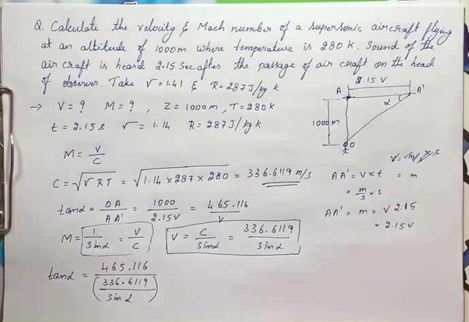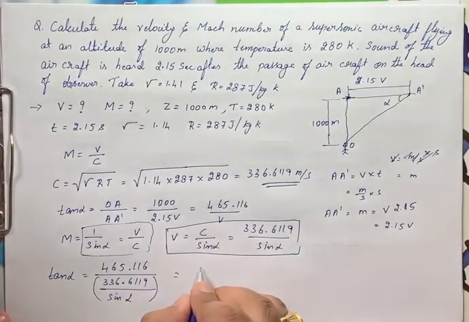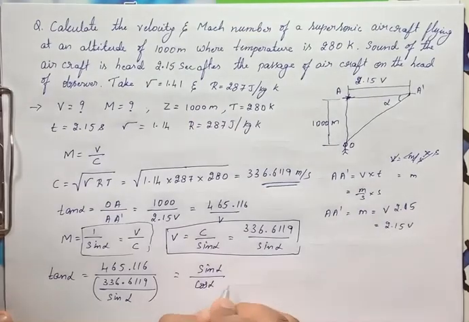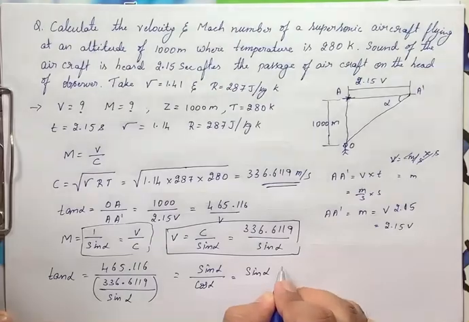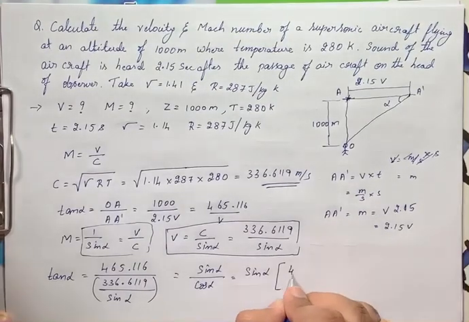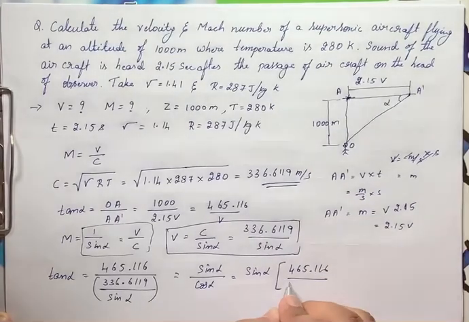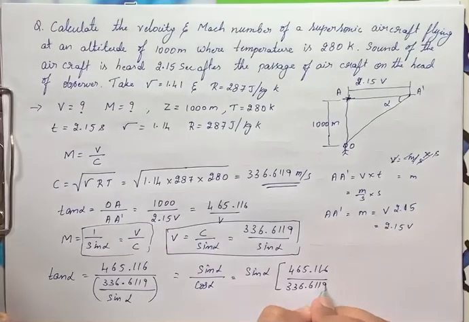Now I'll write tan alpha as sine alpha divided by cos alpha, equal to sine alpha into 465.116 divided by 336.6119.